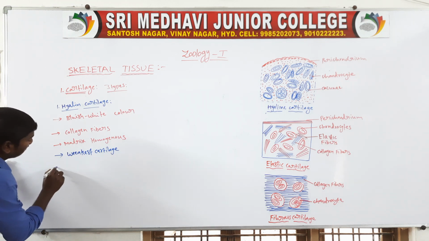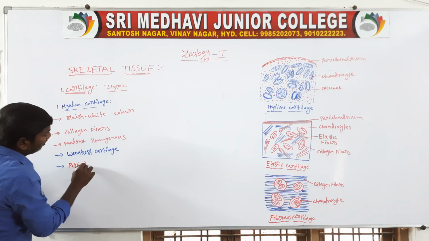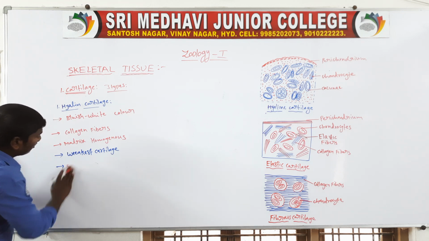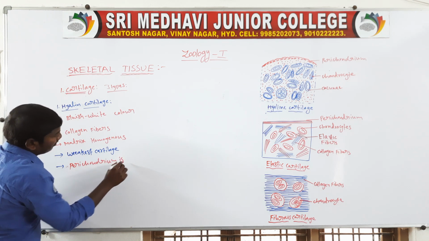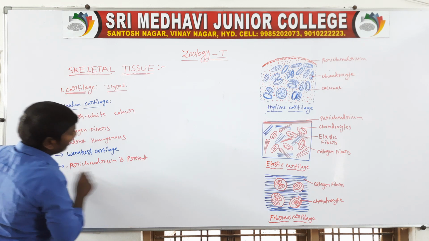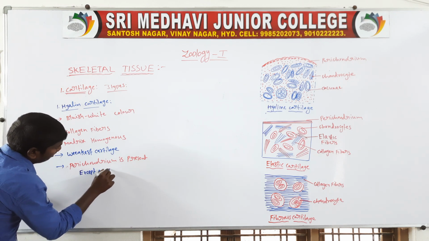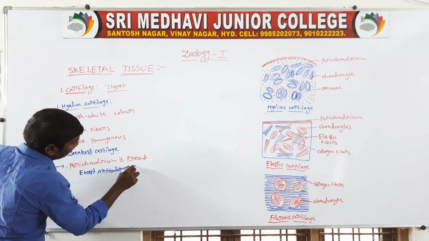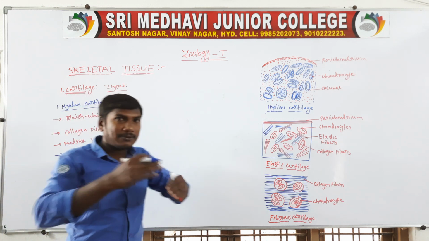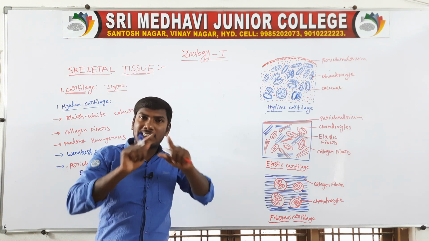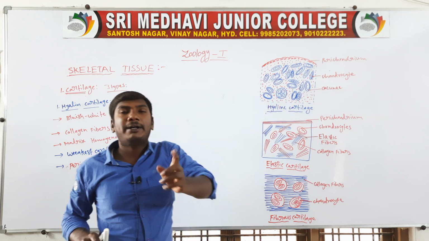Next, the pericardium is present, except in articular cartilage.